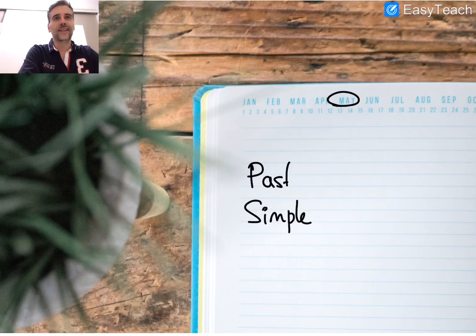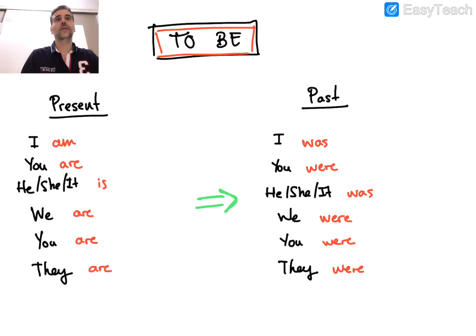Hello everyone. Today we are going to review what is the past simple. We are on the second unit and today we are going to see some things that you should know about the past simple. First of all, we're going to start reviewing the verb to be. Remember, the verb to be is a little bit special. It's mainly the most important verb in English, and it is a little bit different from the other ones.